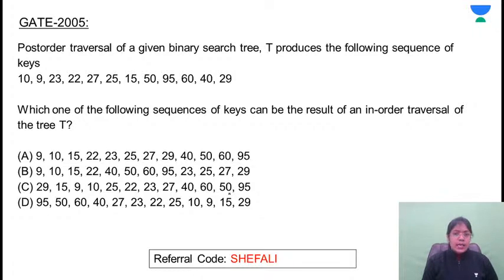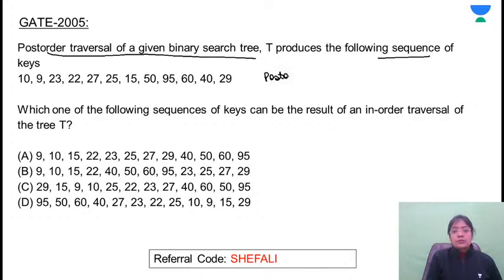So in this case, they are saying that the post order of a given binary tree T produces the following sequence. This means that this is a post order of some binary search tree. And they're saying, which one of the following sequences of keys can be the result of an in-order traversal of a tree. For us, it's just like a baby problem, right?